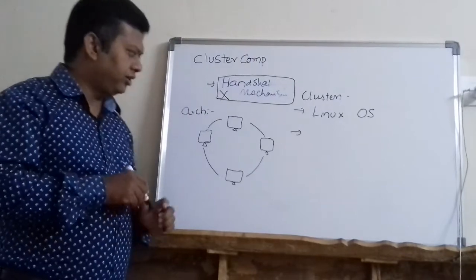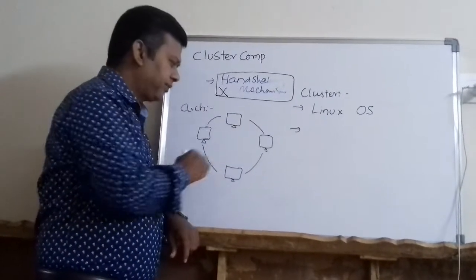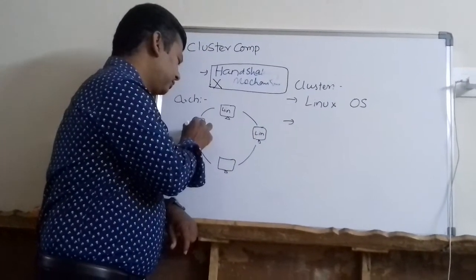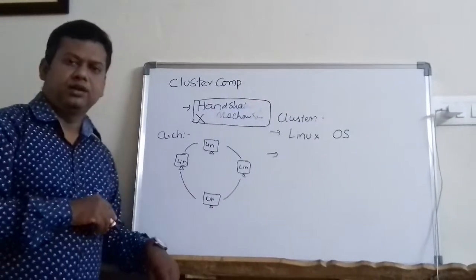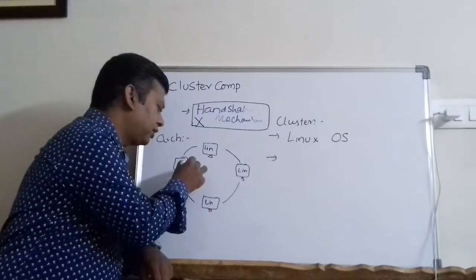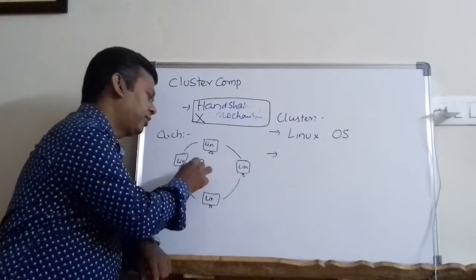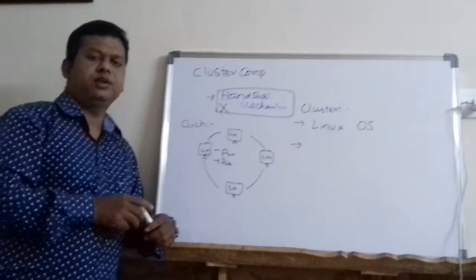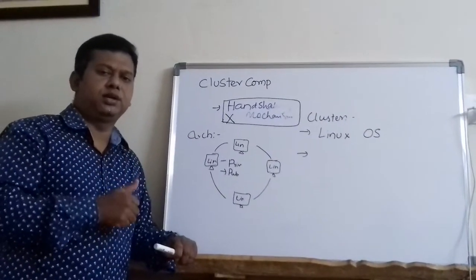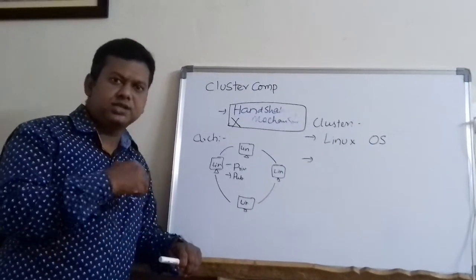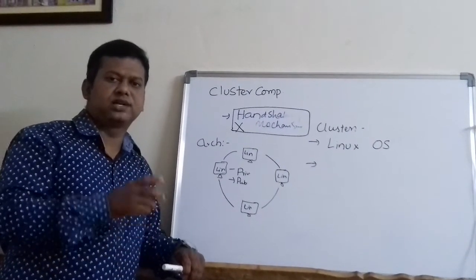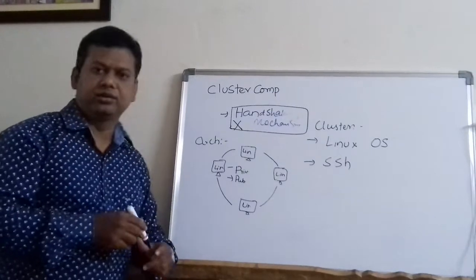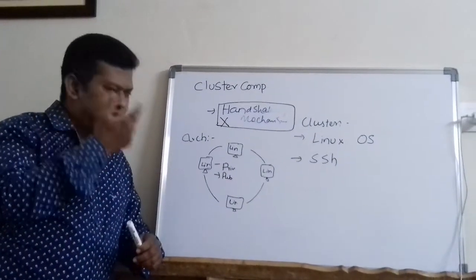One is called the private key, another one is called the public key. Now what happens in Linux is, when I connect all these machines in the network, assume that these are all running Linux. Every machine will generate one private key and one public key, and in Linux we have a facility of exchanging the keys between two machines using a command called SSH. If you have some awareness of Linux, you might have heard about SSH. So key exchange will be done.